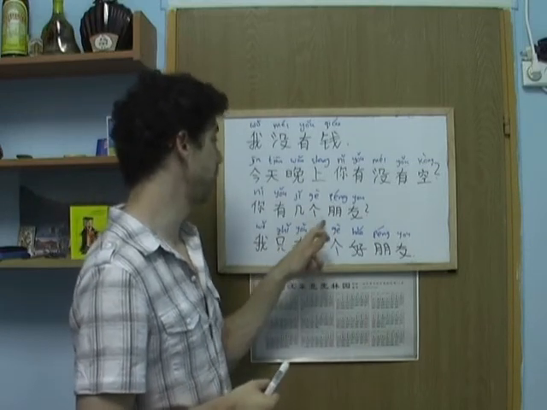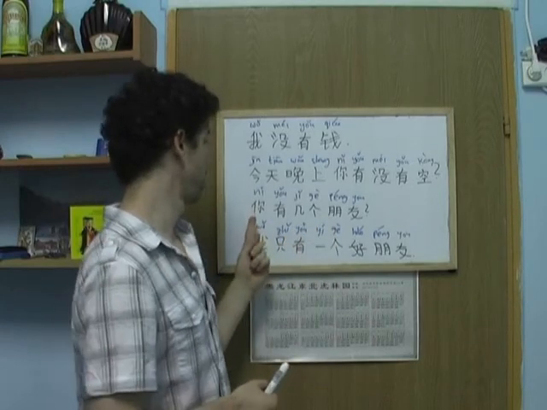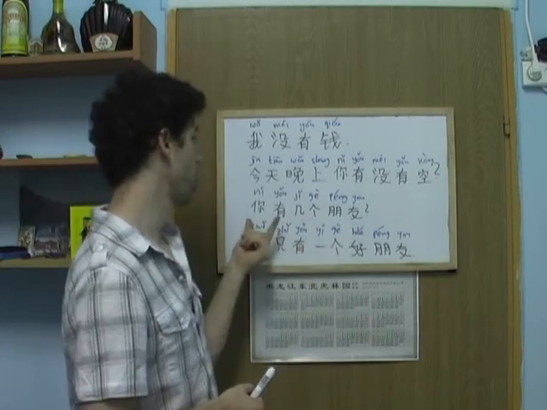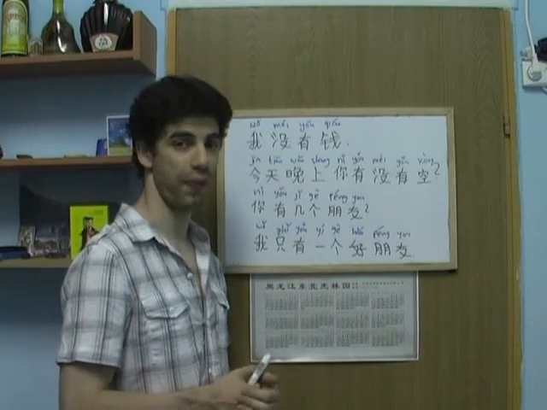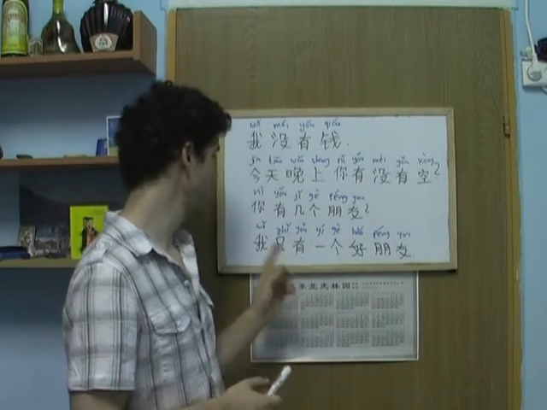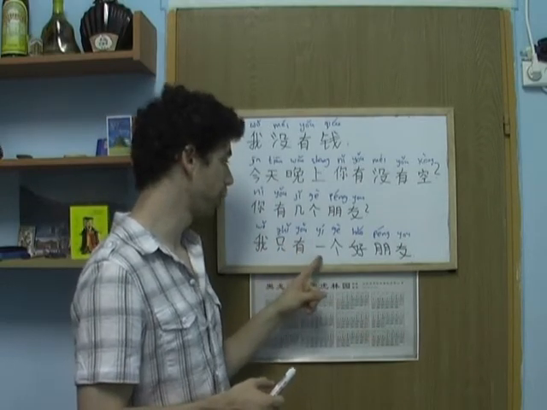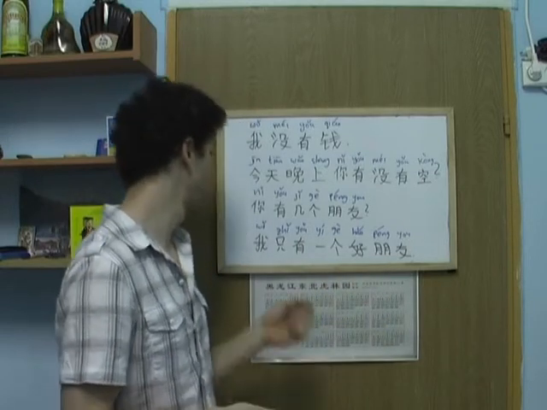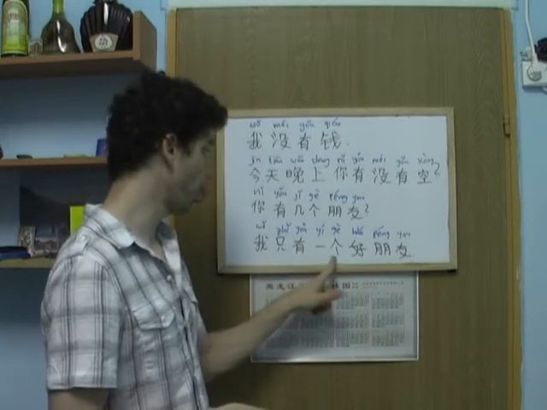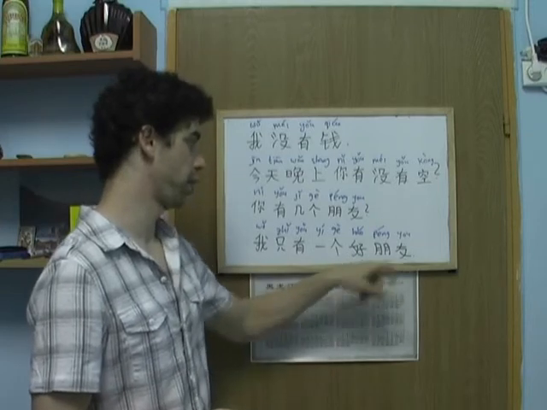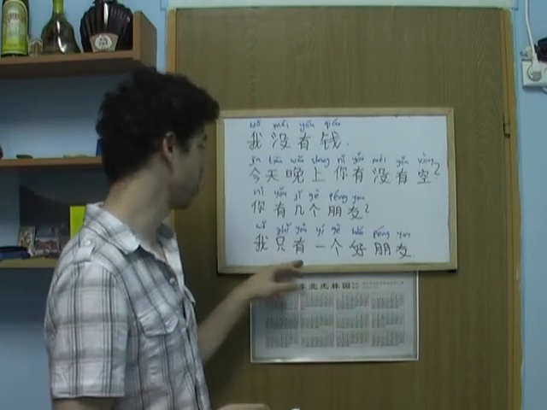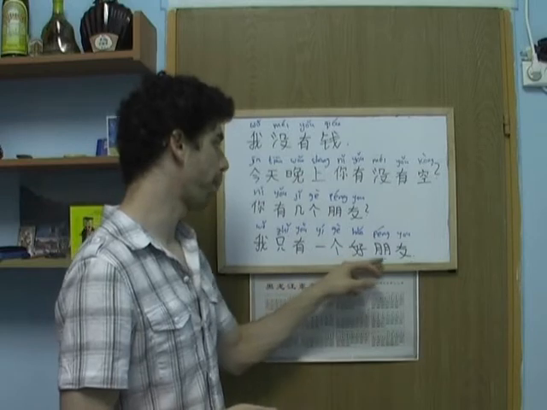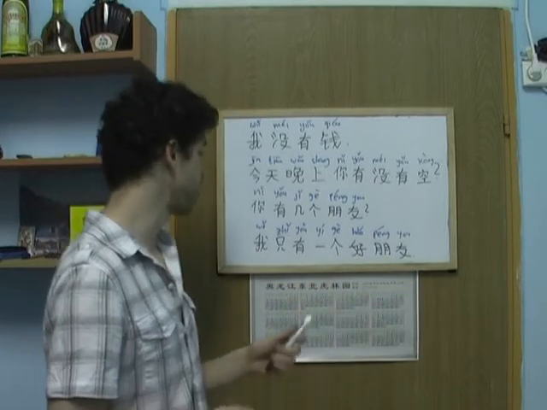So 几个 means how many. 你有几个朋友? How many friends do you have, right? 我只有一个好朋友. Can you guess the meaning of this sentence? I only have one good friend. Alright? 我只有一个好朋友. Alright, now pay attention.